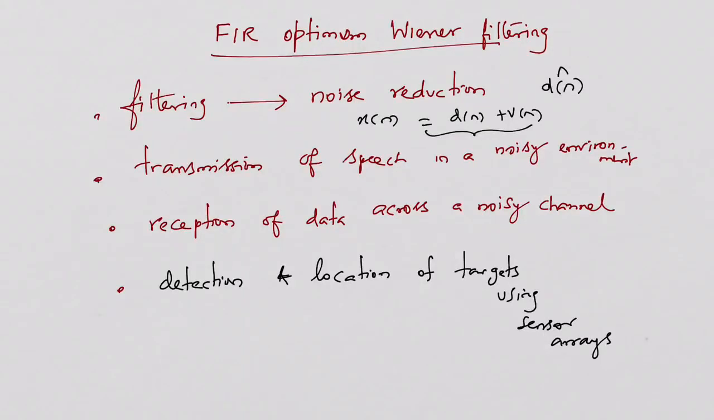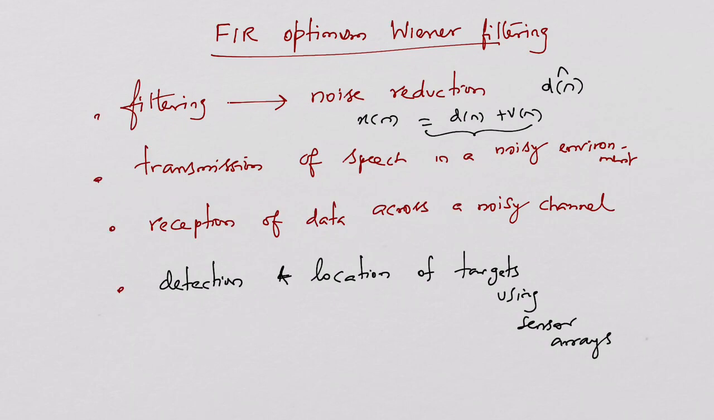Hello everyone. Let us discuss applying the Wiener filter to the classical filtering problem. A signal d of n is to be estimated from a noise corrupted observation, where x of n is equal to d of n plus v of n, where v of n is noise.